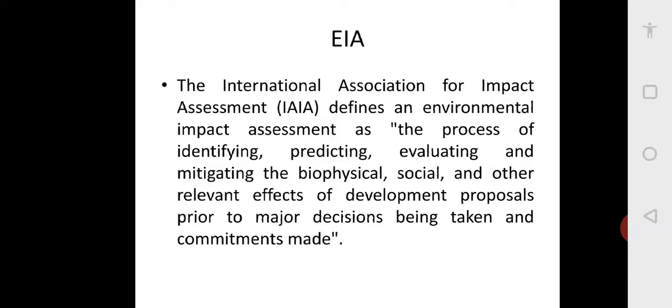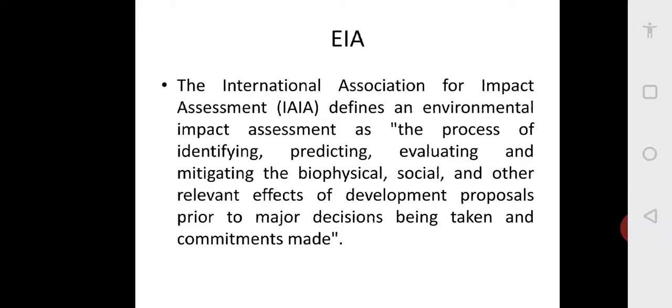Now we will go to EIA. EIA is Environmental Impact Assessment. It is a process of identifying, predicting, evaluating, and mitigating the biophysical, social, and other relevant effects of development proposals prior to major decisions being taken and commitments made.